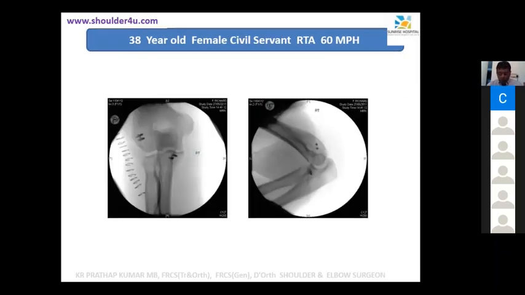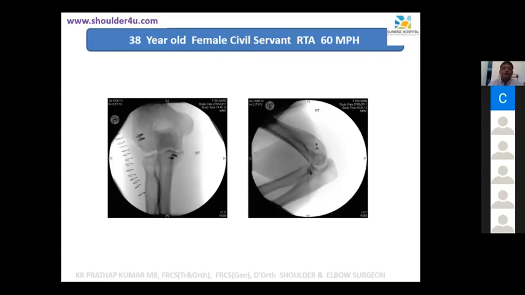How do you mobilize the patient post-operatively? Any takers? Akhil, you can contribute. Hyperflexion and supination? No, post-operative.